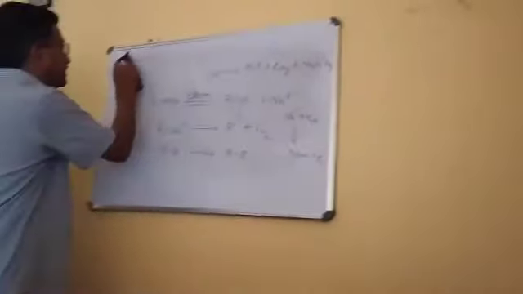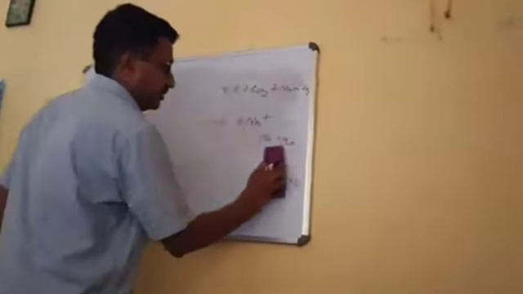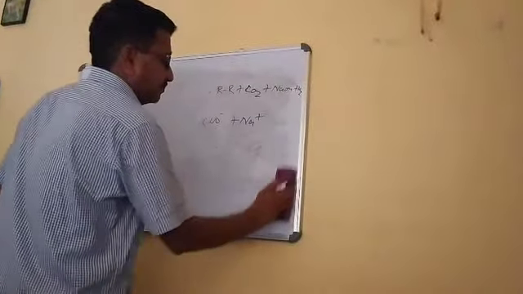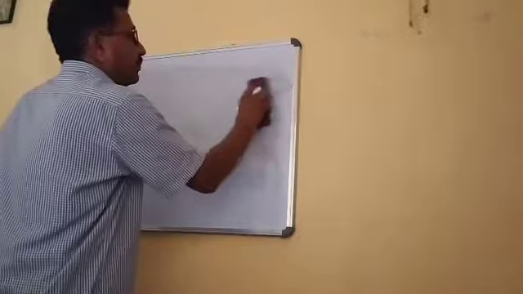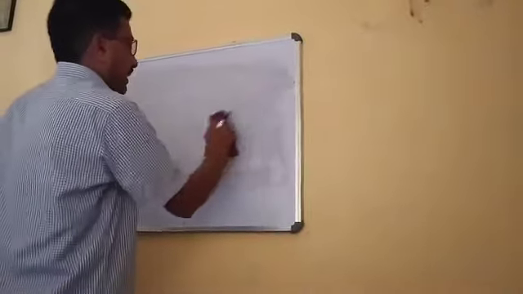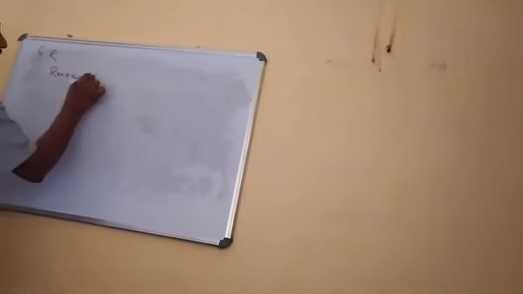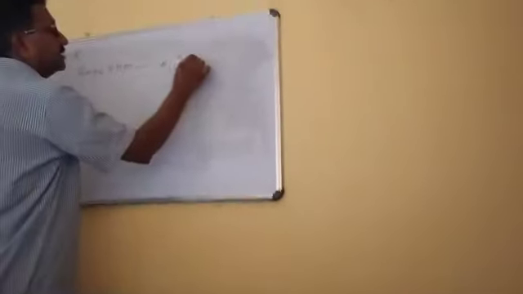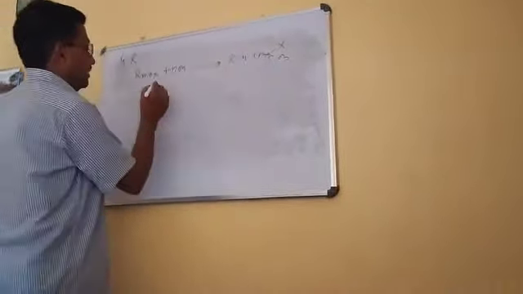The next method is that of the Grignard reagent. In this Grignard reagent, we can take any compound which has active hydrogen. RMgX with HOH gives out RH and Mg(X)OH, right?